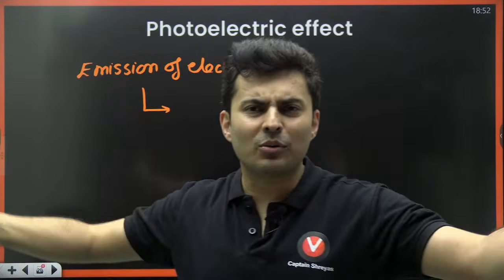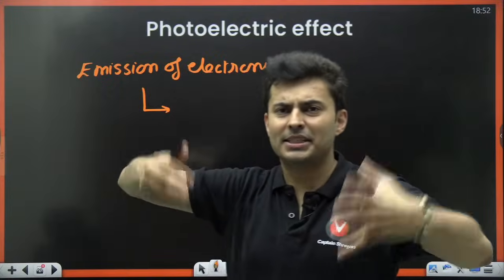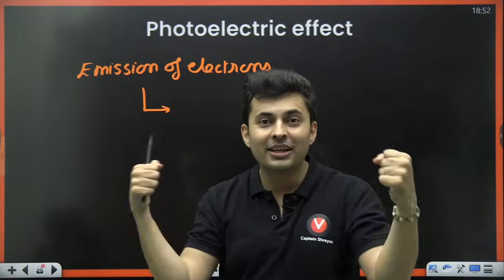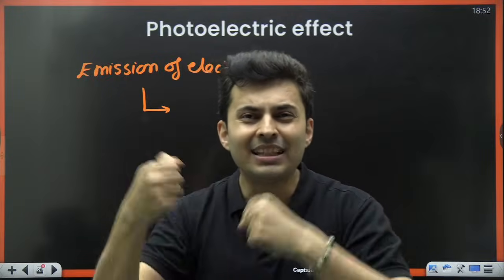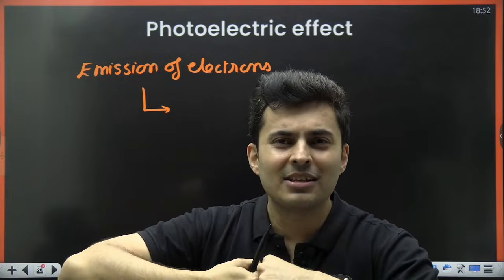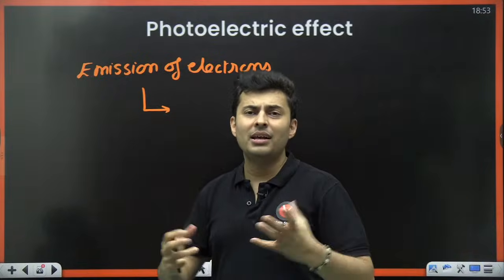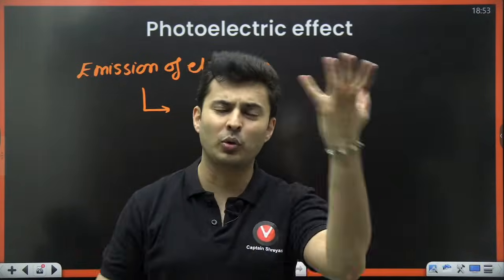You heat an object, what will happen? The molecules begin to vibrate. They will start rubbing against and colliding with each other because they have a lot of kinetic energy. In that process, the electrons, the most vulnerable ones, get ejected, thrown out.